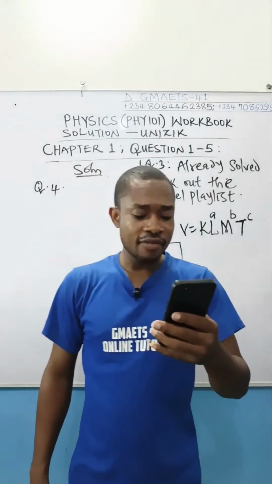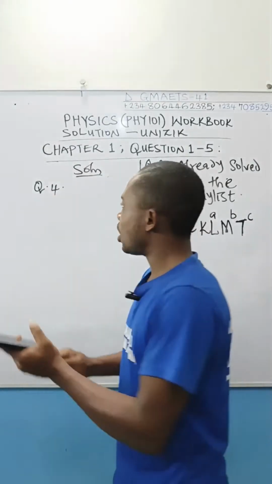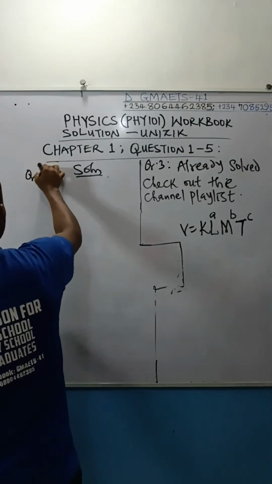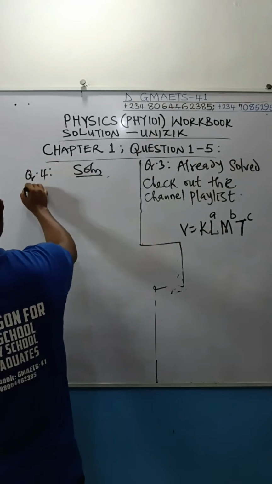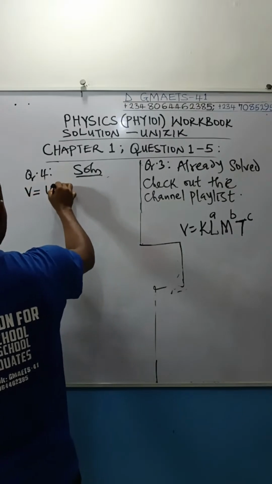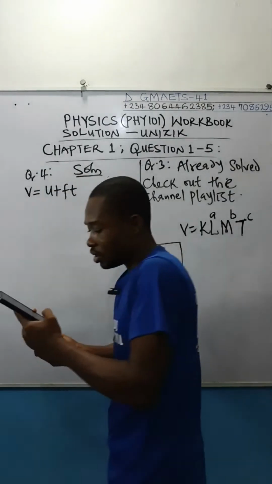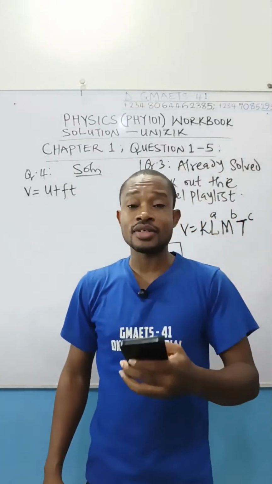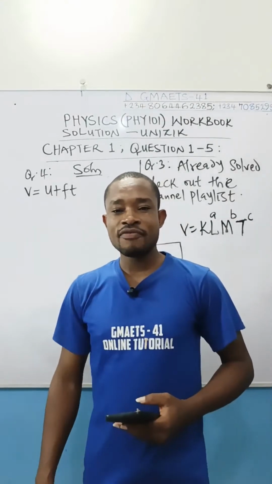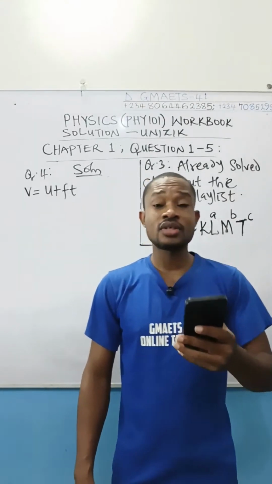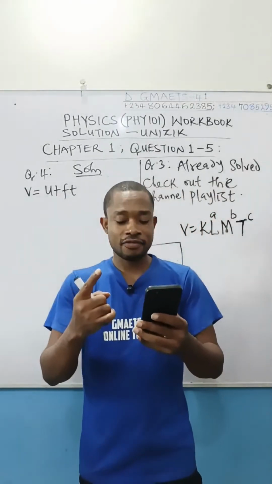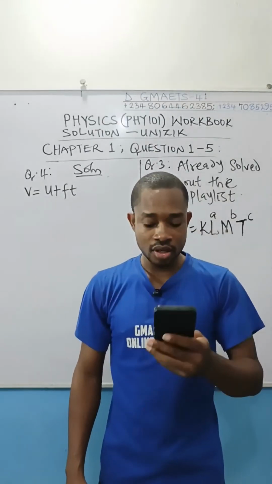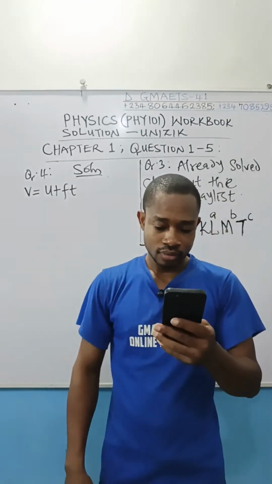In question number 4, we have this. Consider the equation. Question 4. Consider the equation V equals U plus Ft, where U and V are the initial and final velocities respectively. F is force and T represents time.